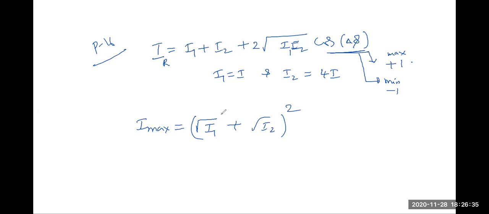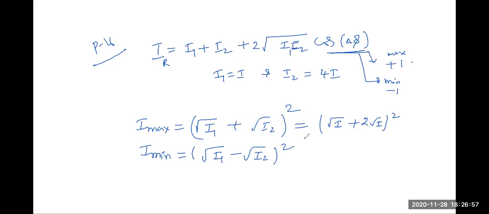For minimum, talking about minus 1, it comes like the a minus b whole square formula: square root of I1 minus square root of I2 whole square. Now in the given problem put I1 equal to I and I2 equal to 4I. Then square root of I plus square root of 4I, which is 2 square root of I, whole square. So 3 square root of I whole square gives 9I. For minimum, square root of I minus 2 times square root of I, whole square, gives I. So the ratio is 1:9.